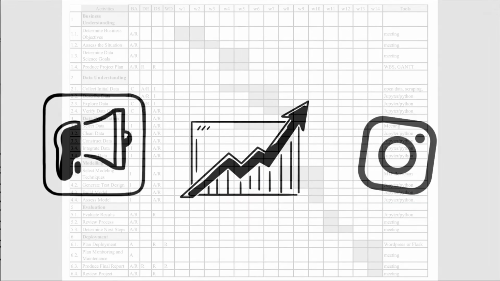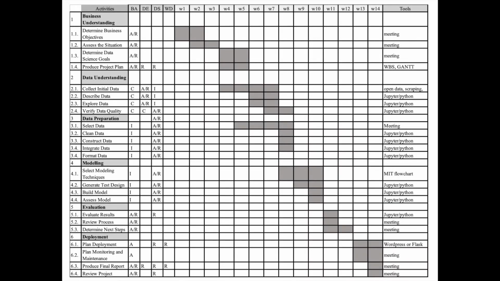To demonstrate the feasibility of the proposed approach, it was implemented in the context of a real situation. The purpose was to identify the main characteristics that contributed to the improvement of Instagram presence. In this case, we used CRISP-DM for activities, RACI for the roles, a Gantt chart for scheduling, and listed all the tools used in each phase of the project.